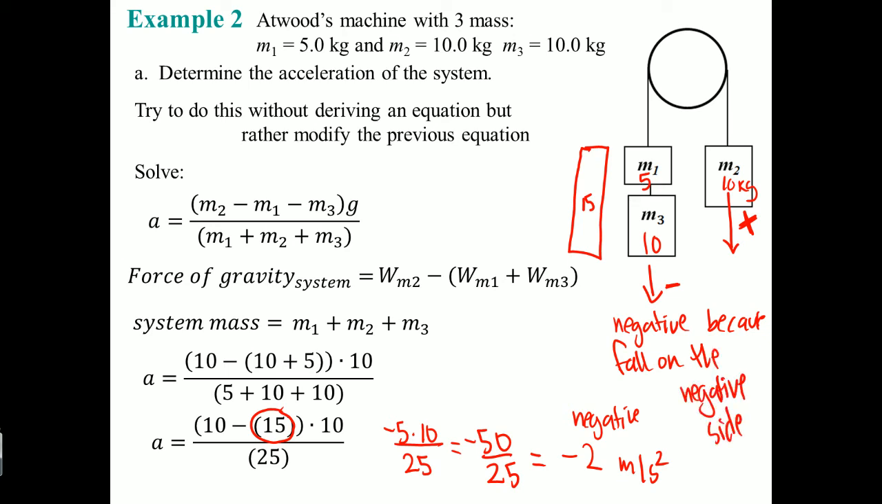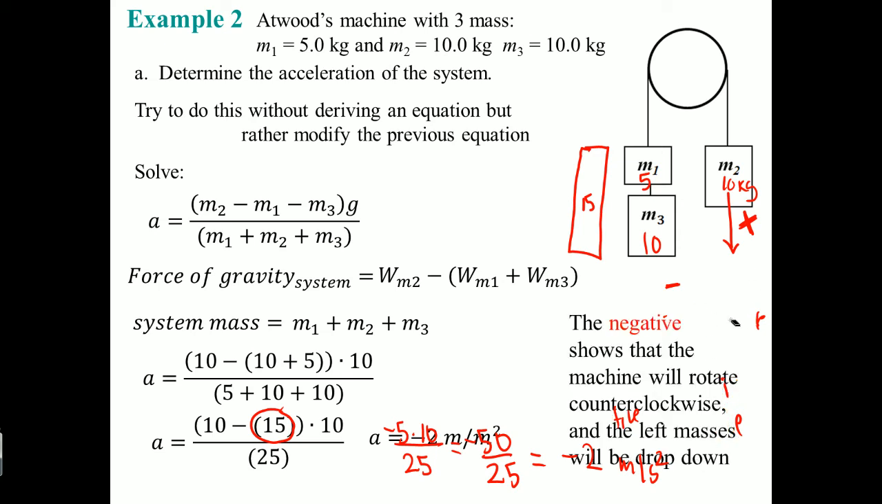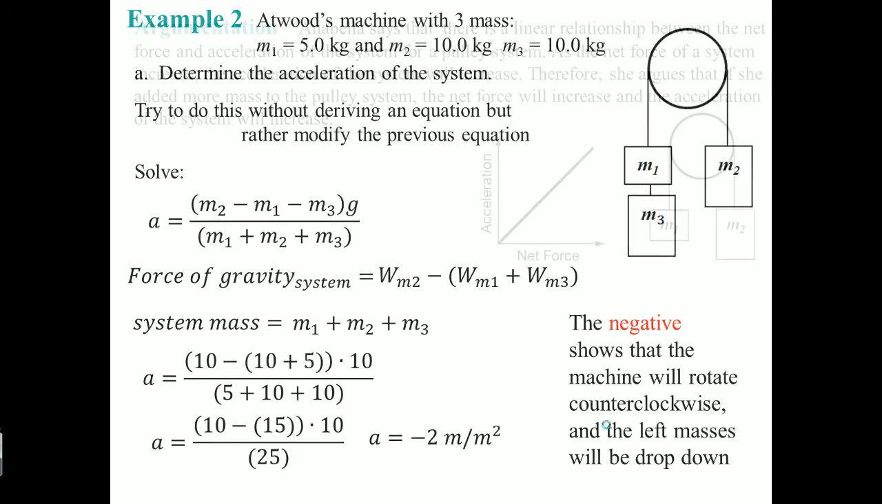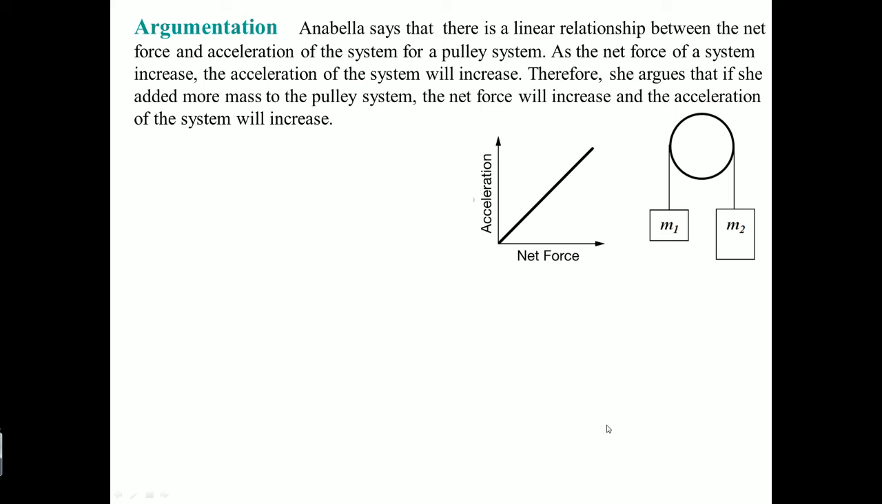Again, the negative just shows the direction component to it. All right, so let me clean it up and write that for you. So there's the math. And I said that the negative shows that the machine will rotate counterclockwise and the left mass will be dropped. Here's some argumentation for you to understand this a little bit better.